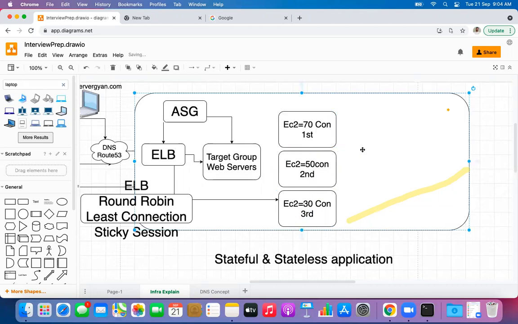Is there any dependency there? No, there is no dependency, because all the web servers have the same sort of content, and these web servers are capable of serving the same sort of requests. But what is the challenge which we are facing here?